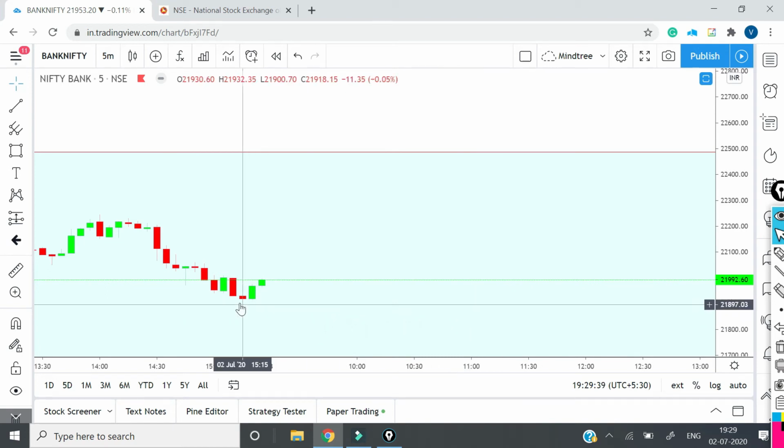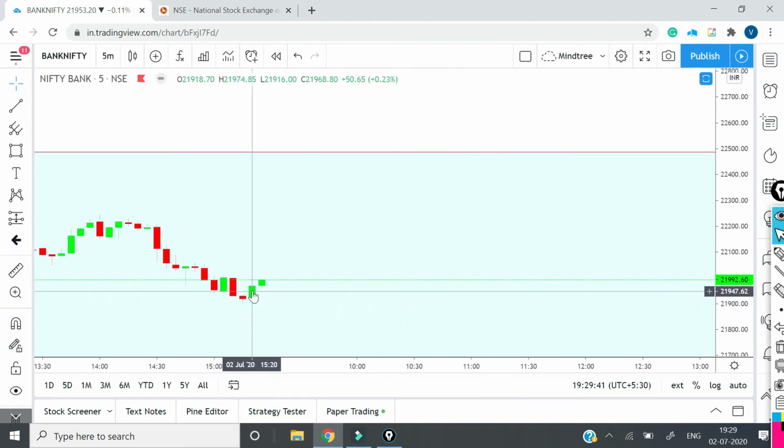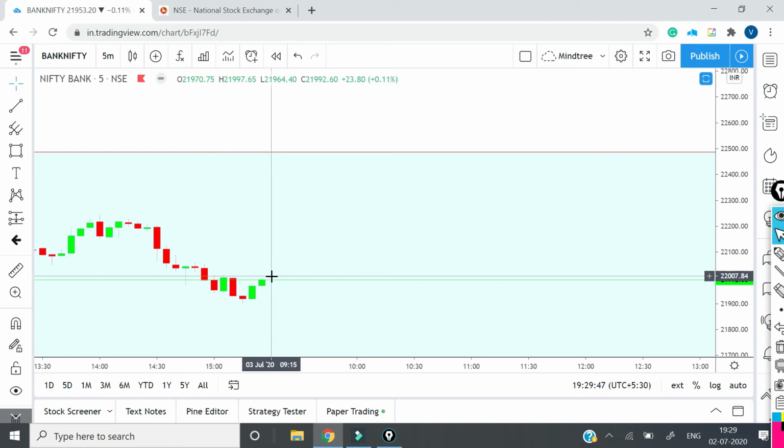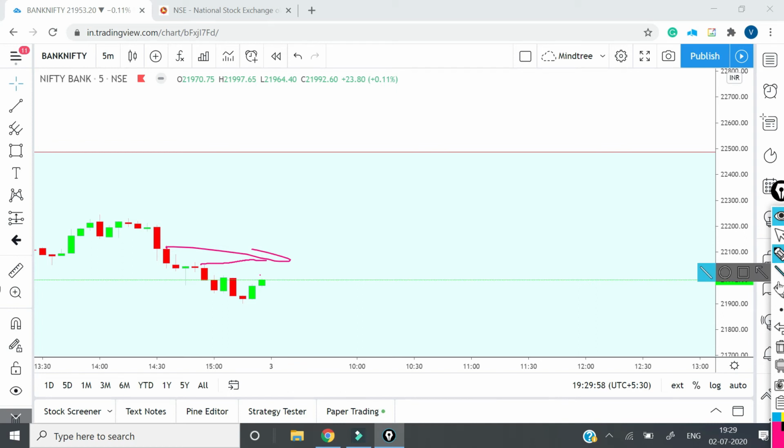And after this candle there is a formation of a big green candle, and after that green candle we got another green candle. Obviously this was our first target, and tomorrow if we get a green candle from here, this level will be our first target, and then these levels will be our second targets.